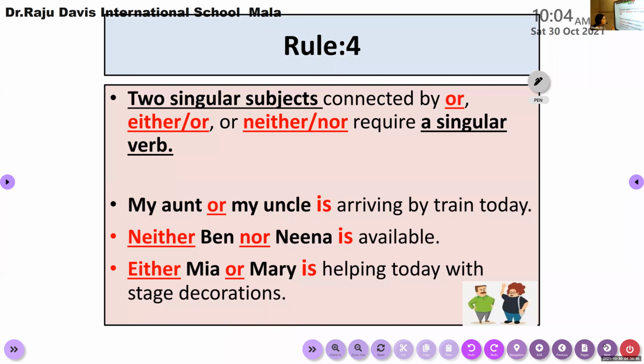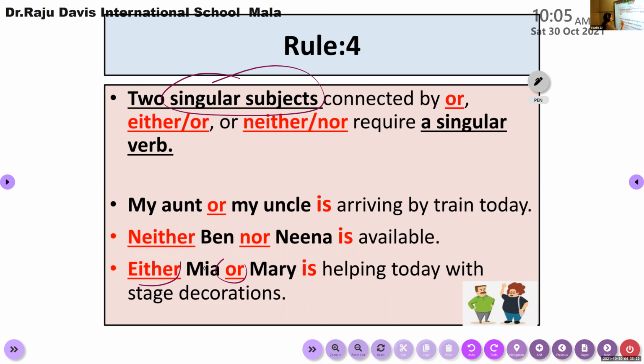If two singular subjects are connected with "or," or with words like "neither...nor," "either...or," then remember, we need to use only a singular verb. I'm not talking about one singular, one plural. I'm talking about two singular subjects connected by "or," "either...or," "neither...nor." It requires a singular verb.